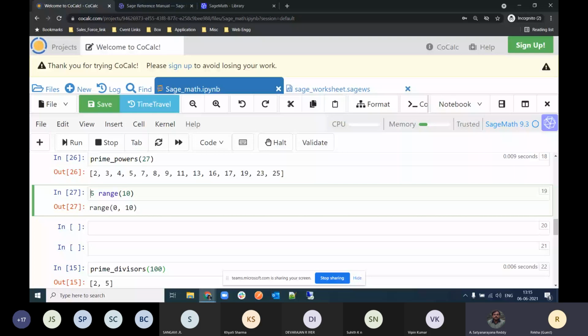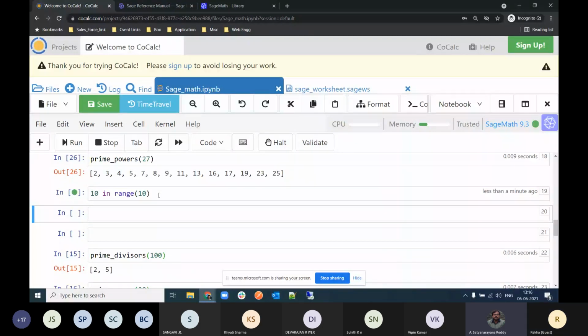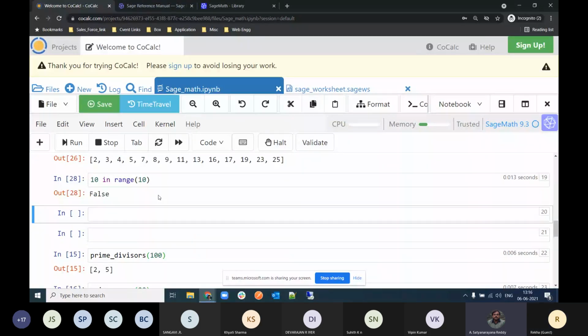Python programmers know about it. If I want to write a program up to n, then I take range of n plus 1. If I want to count from 1 to n only, then I will write range of 1 comma n plus 1. You are already familiar with it, so use it accordingly. Is it okay, whoever asked? Yes, sir. Okay, thanks. So it is inbuilt, the function is built like that.